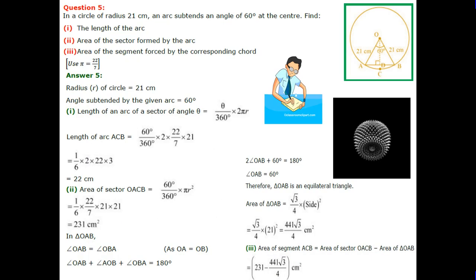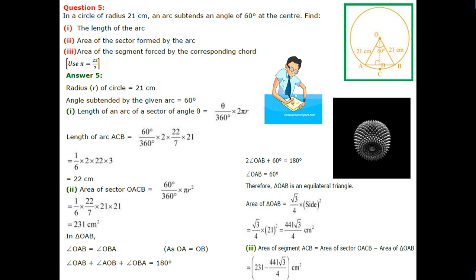Question number 5. In a circle of radius 21 centimeters, an arc subtends an angle of 60 degrees at the center. Find the length of the arc, the area of the sector formed by the arc, and the area of the segment formed by the corresponding chord. Using pi equal to 22 upon 7, radius r is 21, angle theta is 60 degrees. Length of arc is equal to 2 pi r theta upon 360.